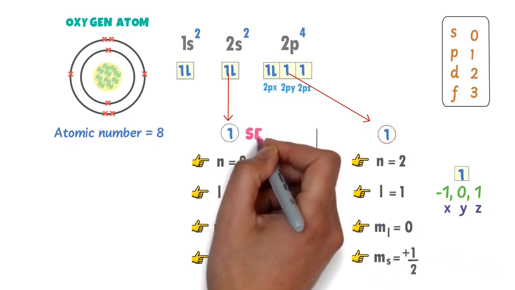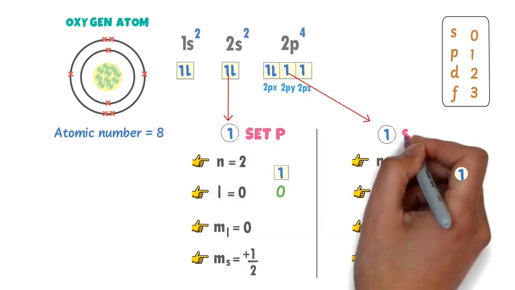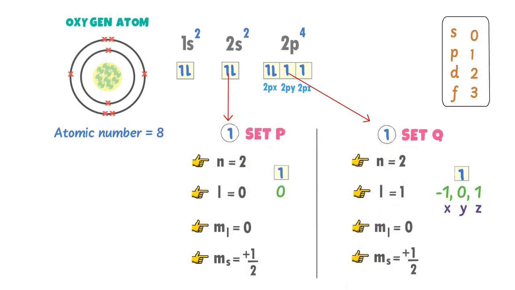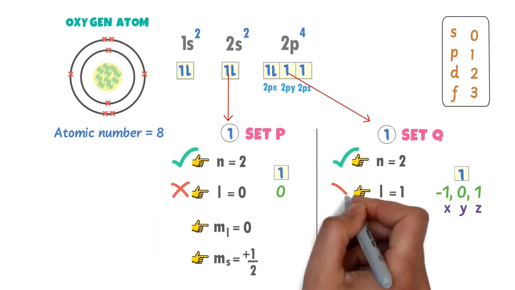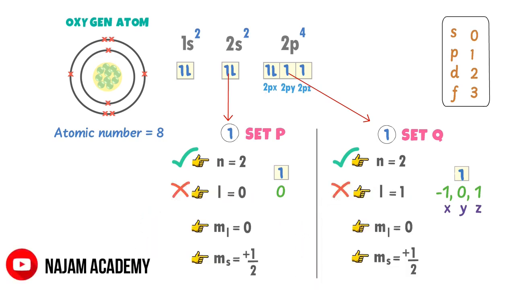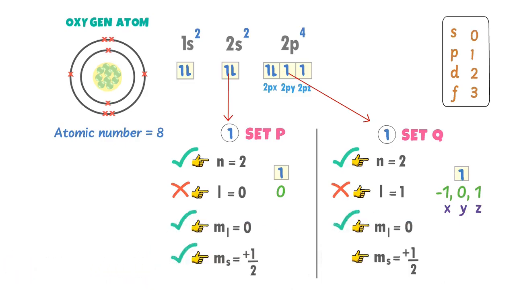Let me call this set P and this set Q. Now check the similarities between these two sets. n is equal to 2, n is equal to 2, but l is equal to 0 and l is equal to 1. ml is equal to 0, ml is equal to 0. ms is equal to +1/2 and ms is equal to +1/2.